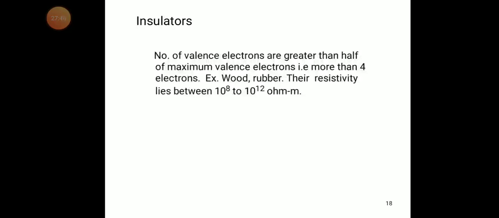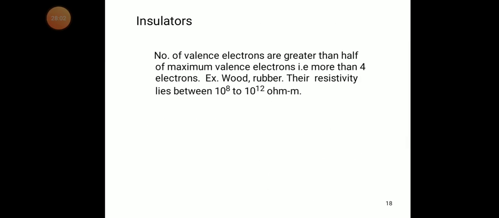Next one is the insulator. The number of valency electrons is greater than half of the maximum valency electrons, that is, more than 4 electrons, then it is called an insulator.